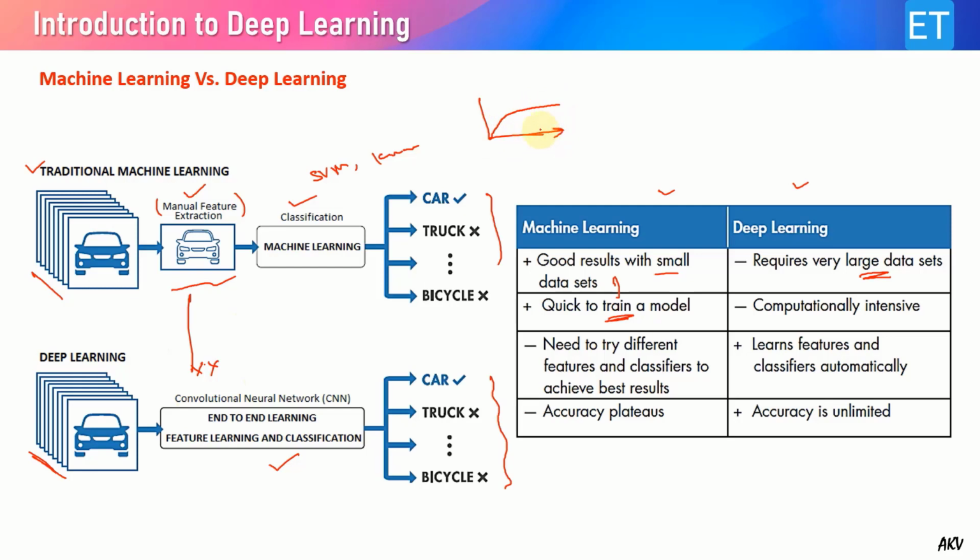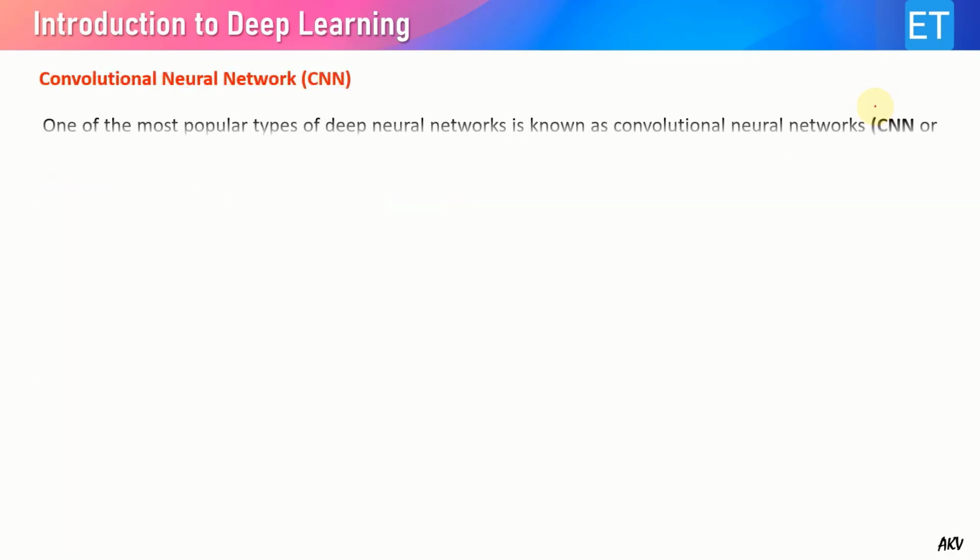So we don't have many choices left to try. But in case of deep learning, if we increase the computation and the number of inputs, then accuracy is unlimited. With an increased amount of input data, accuracy can further increase. So that's the main difference between machine learning and deep learning.